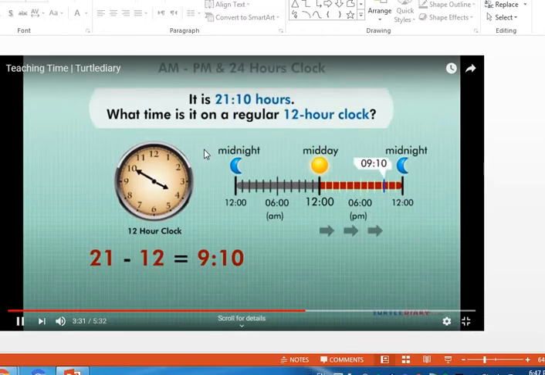Okay, when it's said that it's 21 hours and 10 minutes, what time is it on a regular 12-hour clock? It's very easy. It's the opposite. So I will subtract 12 from the 21 hours. It will give me 9 here and the 10 minutes. Don't forget.